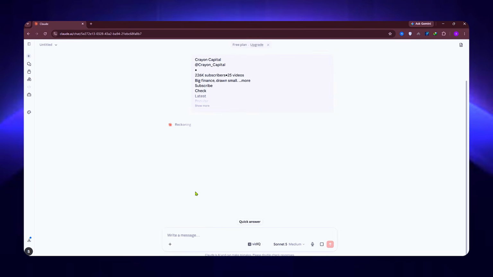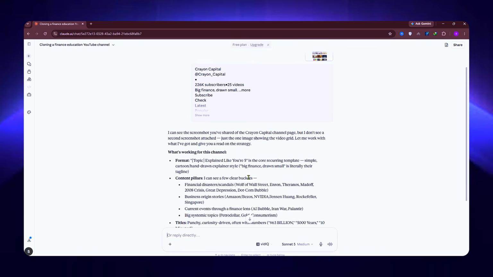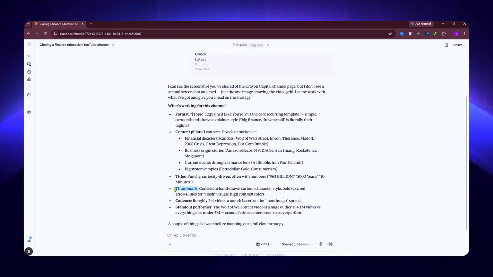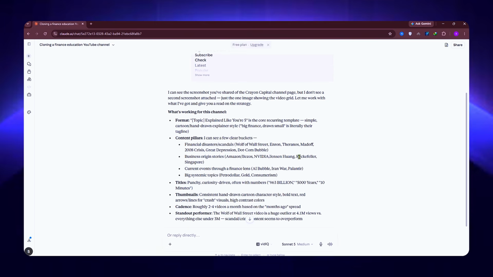Claude will now analyze the screenshot and the channel data and break down the entire channel model for you. The channel snapshot, content pillars, thumbnail formula, title formula, and video length, all in detail. At this point, you've basically got the full blueprint of how this channel operates.